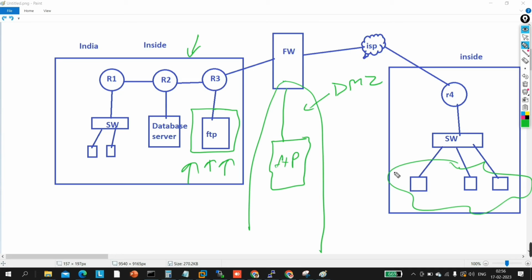Okay, so if this machine is accessing the FTP server and an attacker puts some virus, only my FTP server will get disturbed, only this server will get encrypted, right? My inside network is still safe. So that's why we have used this concept in the firewall, DMZ.